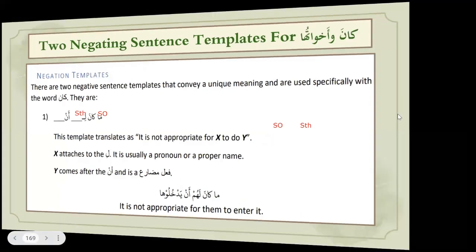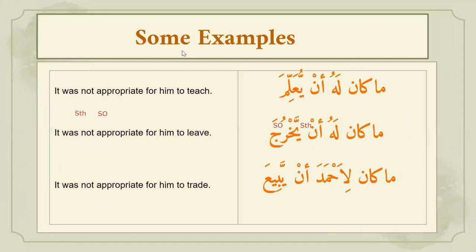Then let's do some examples. Like ma kana lahu, it is not appropriate for him to teach. Then ma kana lahu an yakhruja. It was not appropriate for him to leave. Then an yakhruja, you can see that after an it is light form, yakhruja.